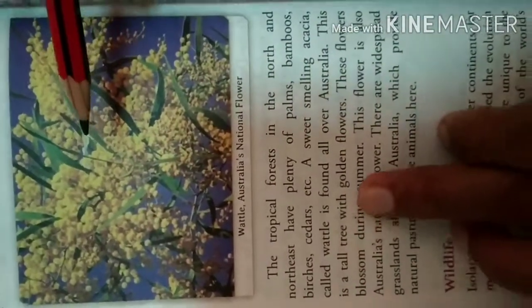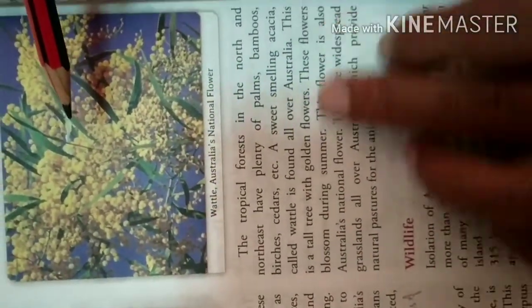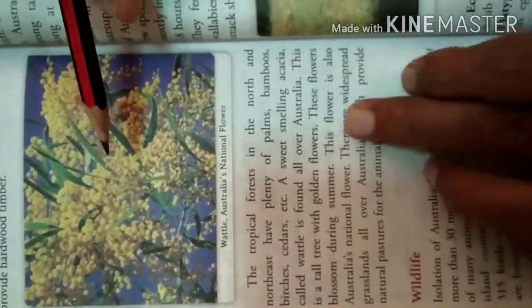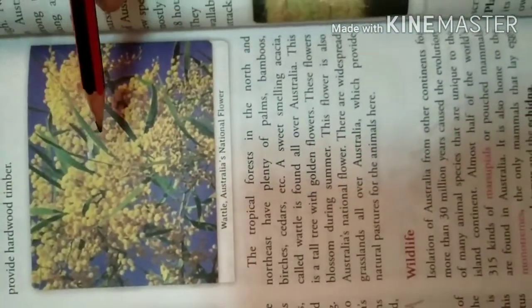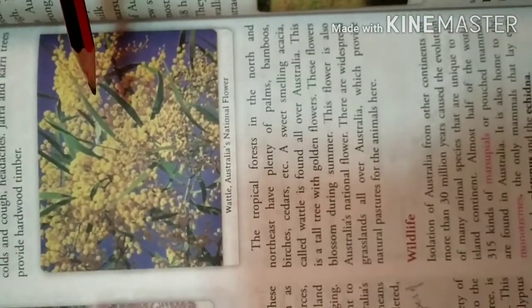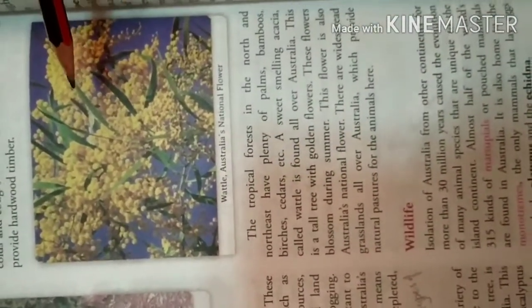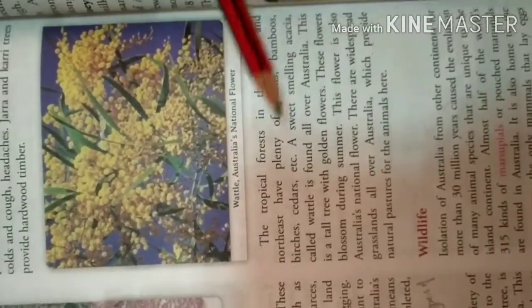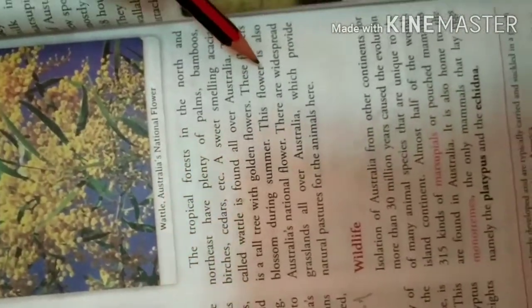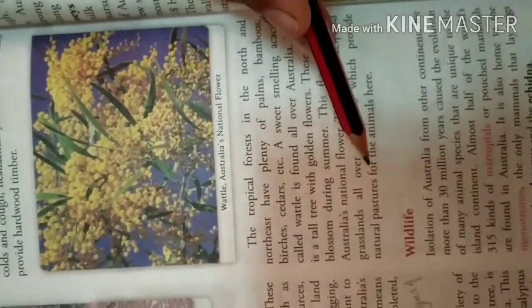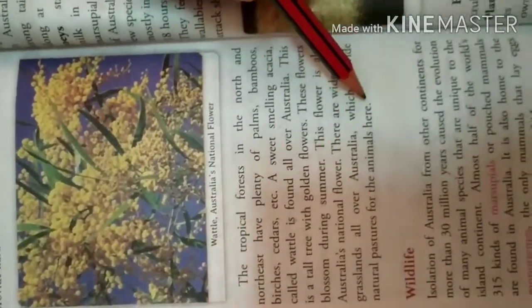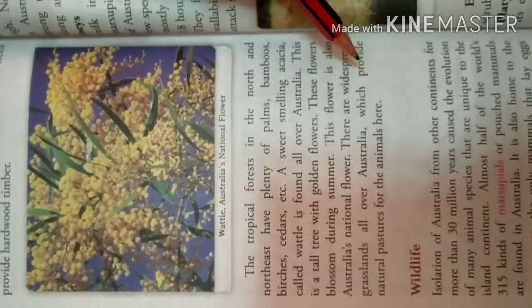This is a tall tree with golden flowers. These flowers blossom during summer. This flower is also Australia's national flower. The wattle flower is the national flower of Australia. If a question comes, write the name of the national flower of Australia, you must write wattle. Okay. And in Australia we will also get grasslands all over Australia, which provide natural pasture for the animals here, especially for the sheep.